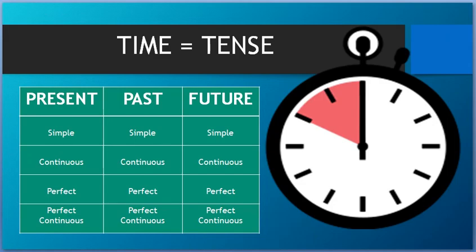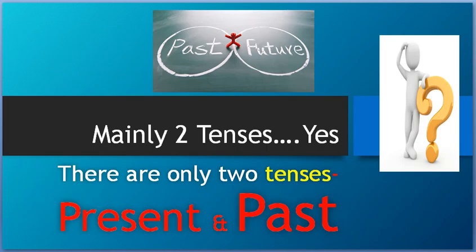You can see time equal to tense. So tense is basically time. And this time we have divided in three: present, past and future. But very surprisingly, today I will tell you something very special, and that is that mainly we have only two tenses. Yes, there are only two tenses, present and past. Surprised? You should be surprised, but what is the reason behind it? Let me tell you in the next slide.